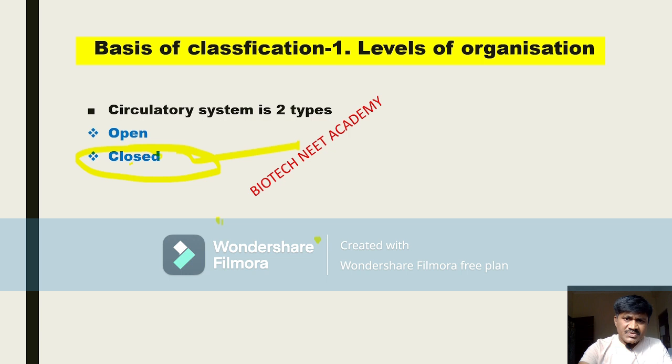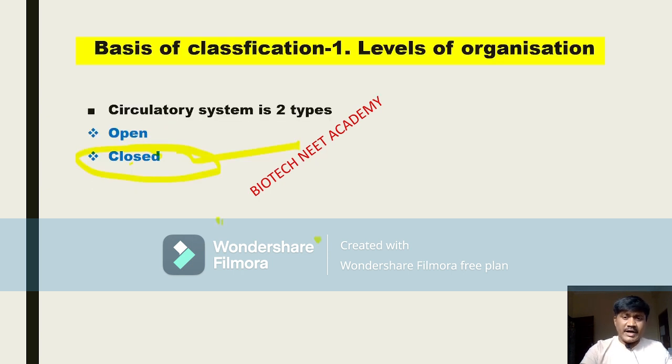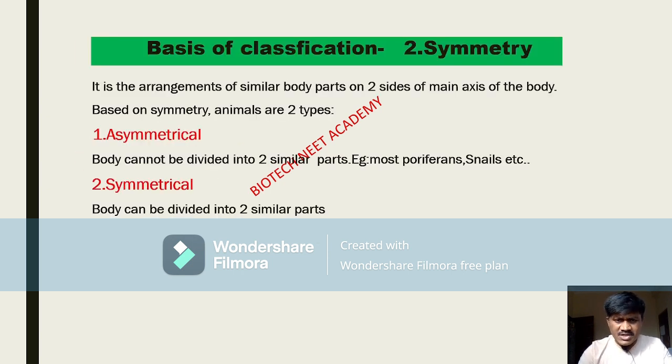Let us try to understand the next level of organization, that is the symmetry. The first one was the levels of organization, meaning cellular level, tissue level, organ level and organ system level of organization, which we have studied. Now we are going to observe the basis of classification. In the basis of classification, the second one is symmetry. Symmetry means what, beta? First of all, we have to understand symmetry. It is the arrangement of similar body parts on two sides of the main axis of the body. Based on symmetry, animals are of two types.